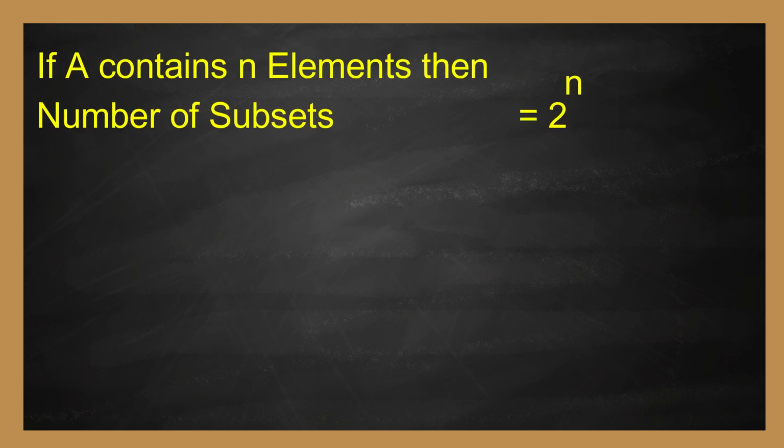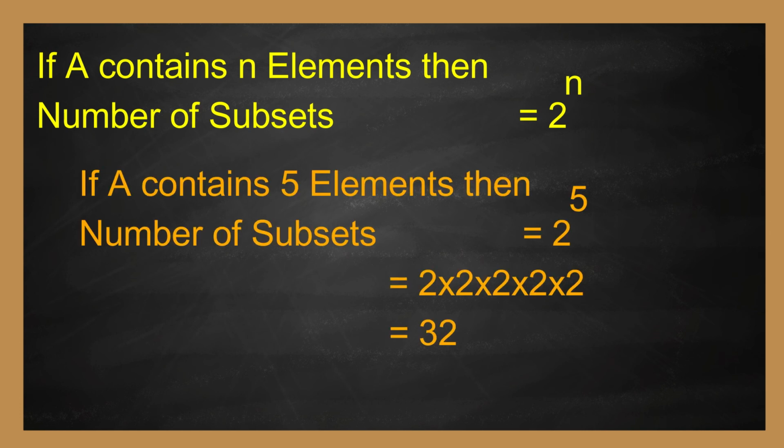Children, if A contains n elements, then the number of subsets equals 2 to the power of n. That is, if A contains 5 elements, the number of its subsets equals 2 to the power of 5, that is 2 into 2 into 2 into 2 into 2, that equals 32 subsets.